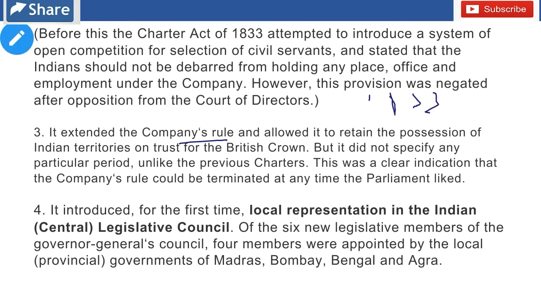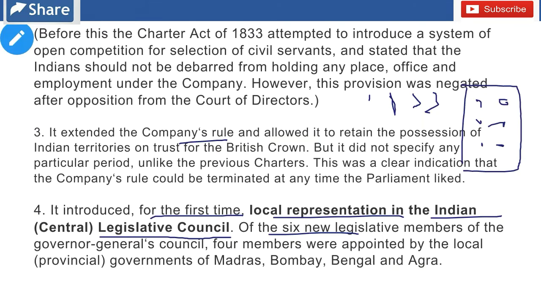Now number 4, it introduced for the first time local representation in the Indian Legislative Council of the 6 members which were being added for the purpose of making laws. Out of 6 members, 4 members were Indian, who were taken from the Madras, Bombay, Bengal and Agra provincial governments.